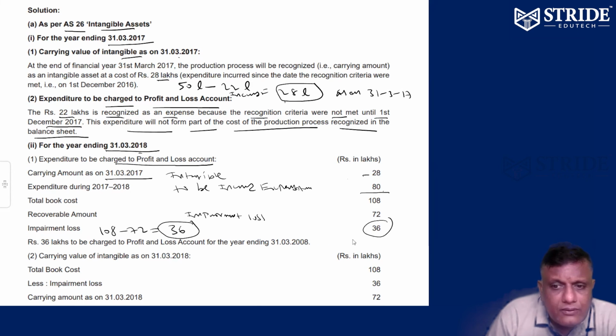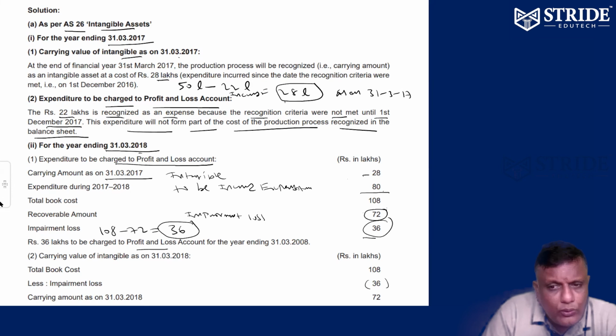As on 31/3/18, you can recognize it. So the 36 lakhs amount is transferred to the P&L account. Out of 108, 36 is impairment loss. The balance 72 is the carrying amount. Out of 108, the impairment loss cannot be recovered.